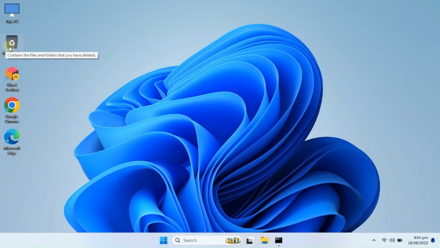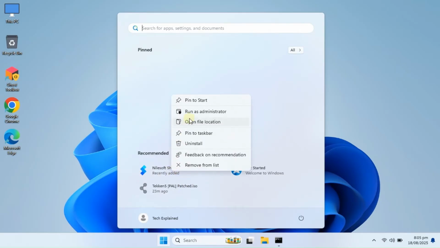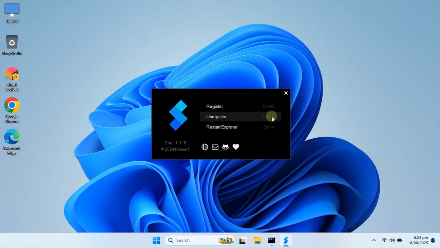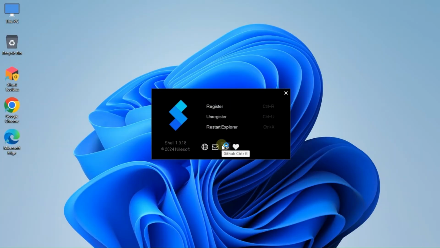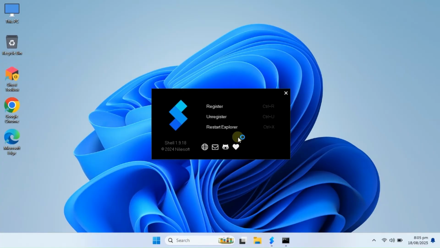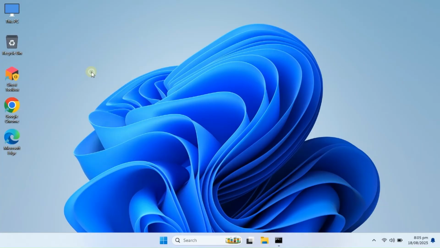And don't worry, you're not stuck with it forever. Anytime you feel like going back to the classic menu, just search for Nilsoft Shell in the Start menu, run it as administrator, and hit Unregister. Instantly, your old lightweight menu will return. So basically, you're in full control, upgrade when you want, roll back when you like. Pretty cool, right?